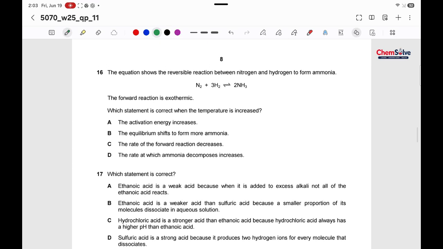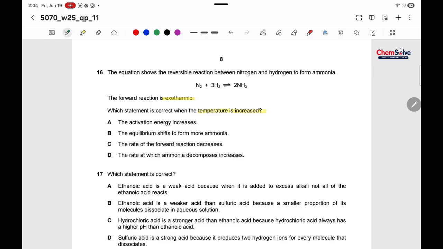Okay, question number 16. The equation shows the reversible reaction between nitrogen and hydrogen to form ammonia. The forward reaction is exothermic. Which statement is correct when the temperature is increased?